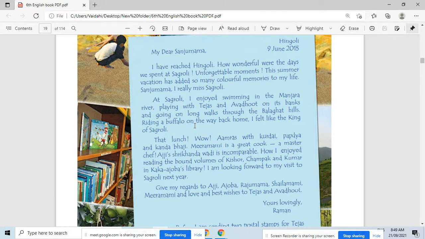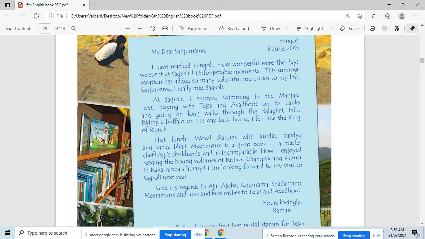Okay, so let me ask you a few questions on the second paragraph of the letter. Who enjoyed swimming in the Manjara River? Raman. Where did Raman enjoy swimming? In the Manjara River. What is the name of that river? Manjara. Where was that Manjara River? At Sagroli here.